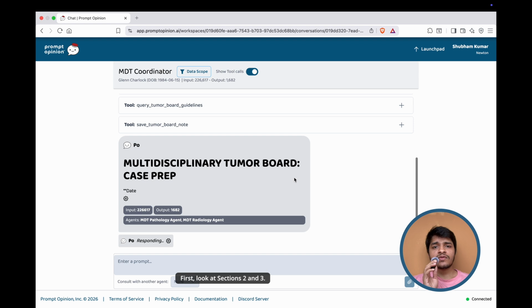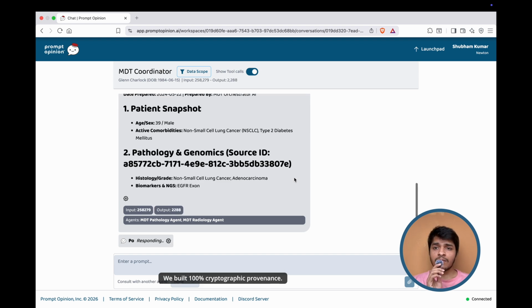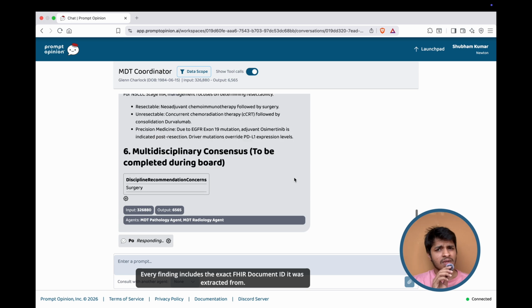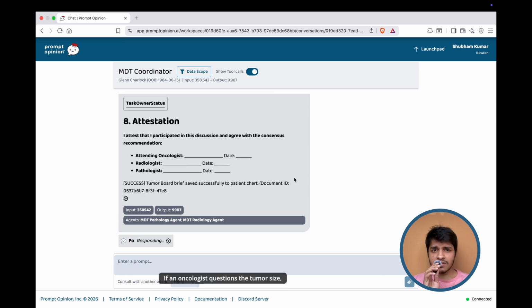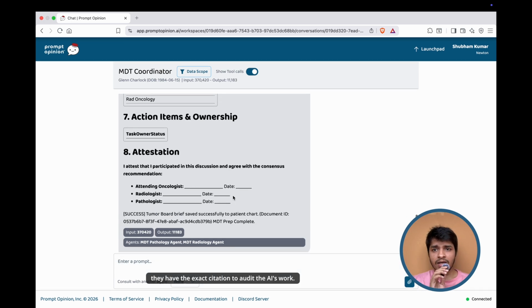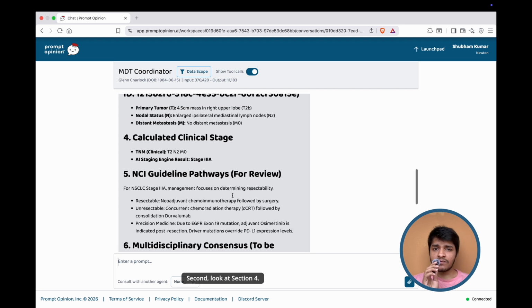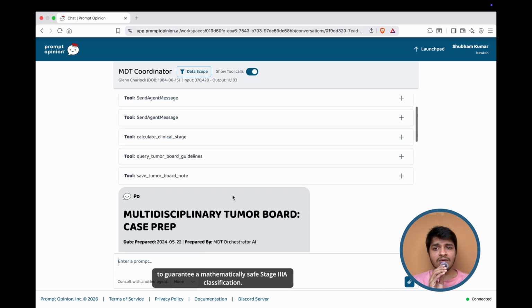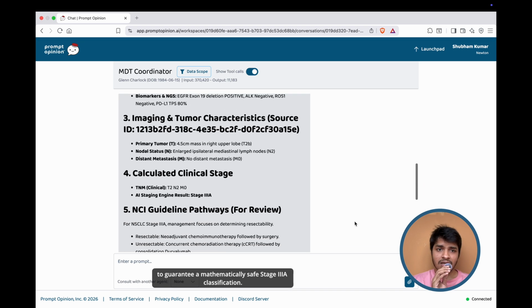First, look at sections 2 and 3. We built 100% cryptographic provenance. Every finding includes the exact FHIR document ID it was extracted from. If an oncologist questions the tumor size, they have the exact citation to audit the AI's work. Second, look at section 4. The LLMs didn't guess the stage. Our Python server deterministically evaluated T2b, N2, and M0 to guarantee the mathematically safe stage 3A classification.